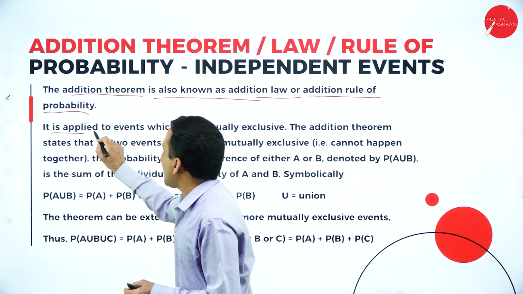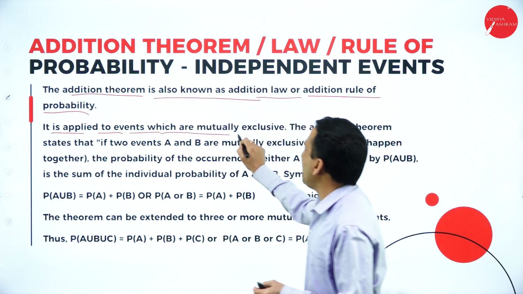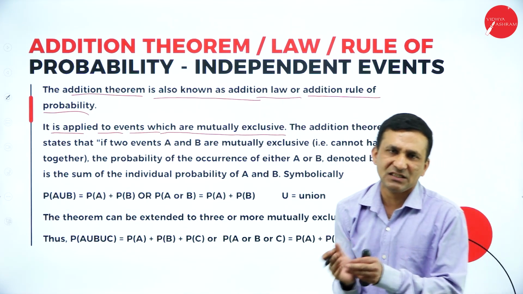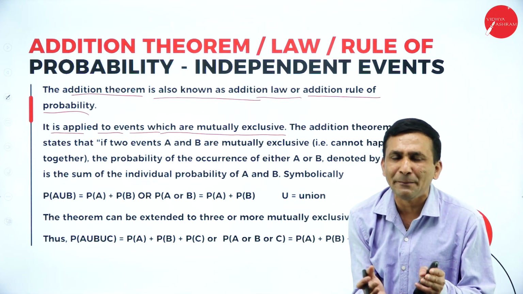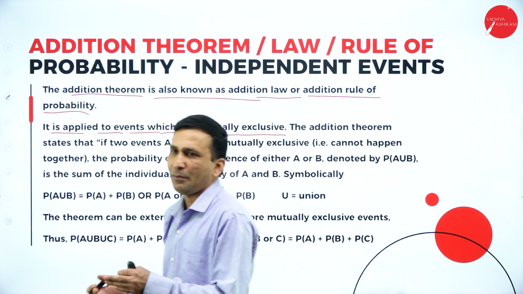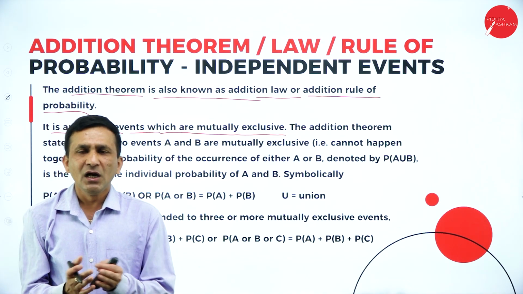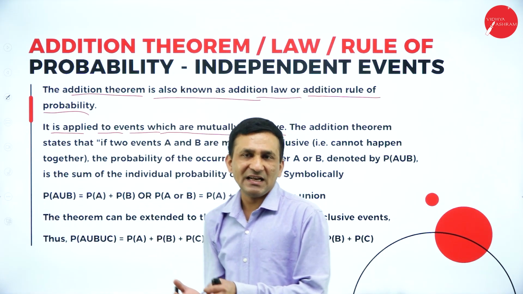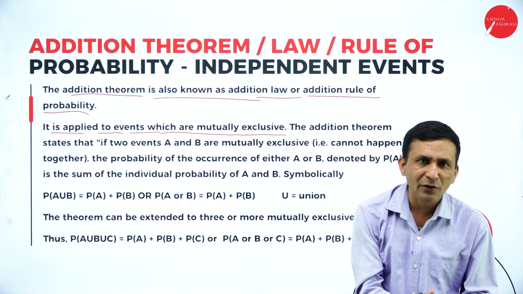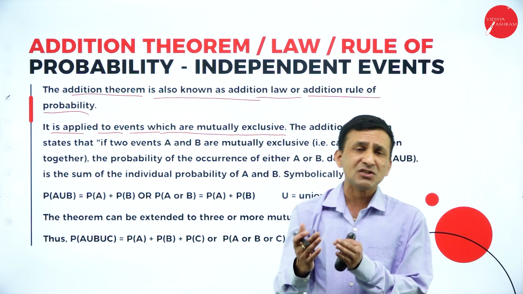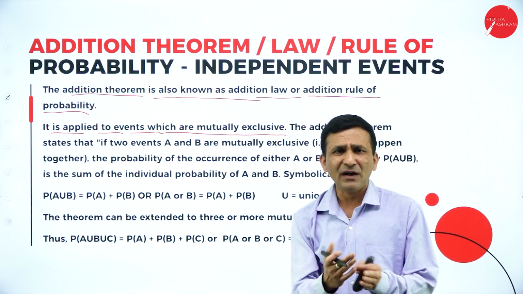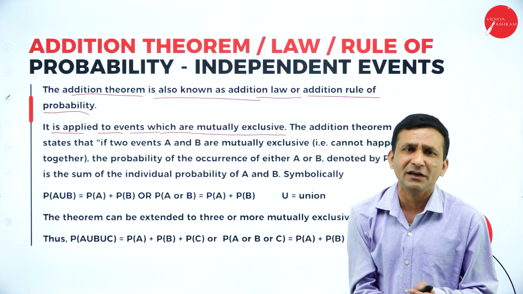It is applied to events which are mutually exclusive, because we know the basic concepts related to probability: equally likely, exhaustive, mutually exclusive. Event A occurred means event B is not occurring. So we find different types of nature of events.